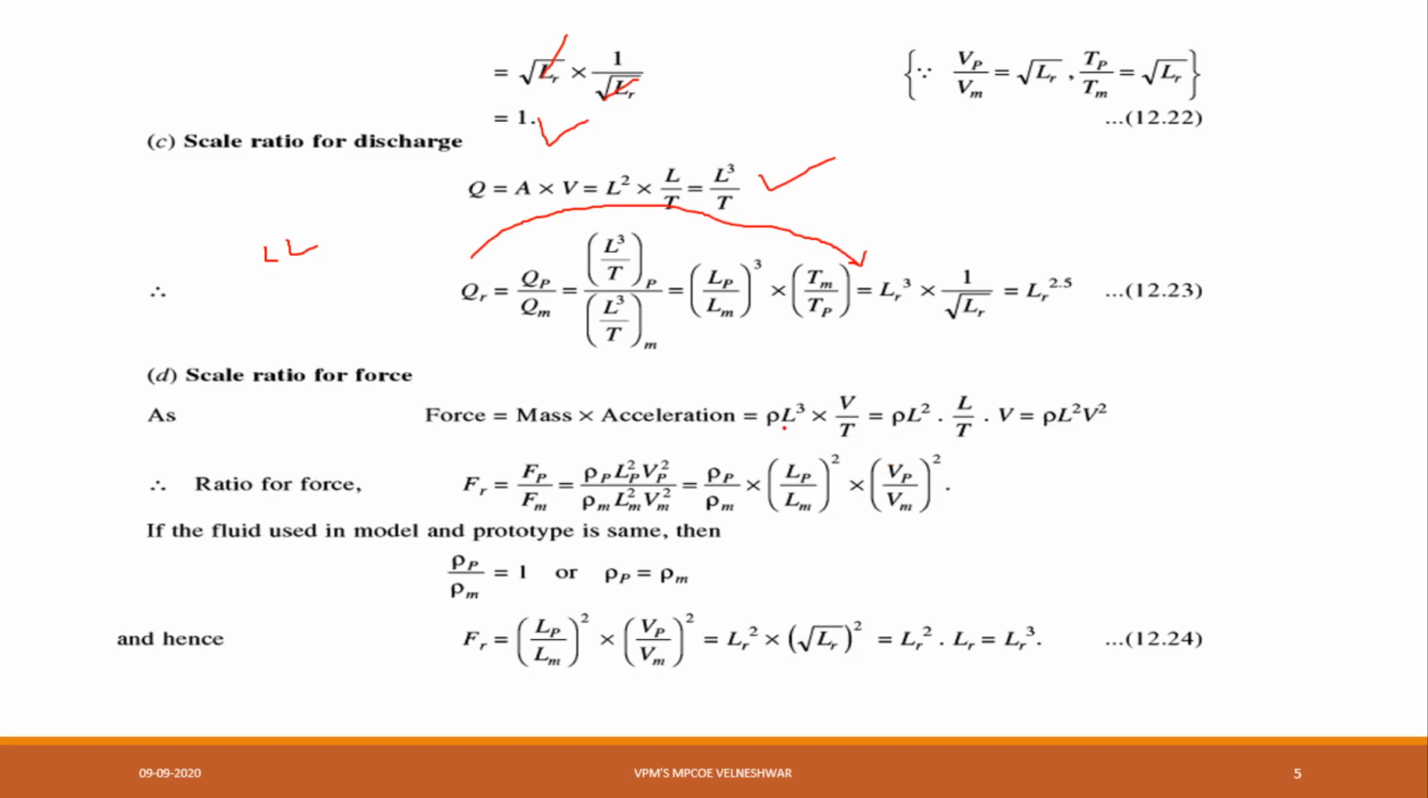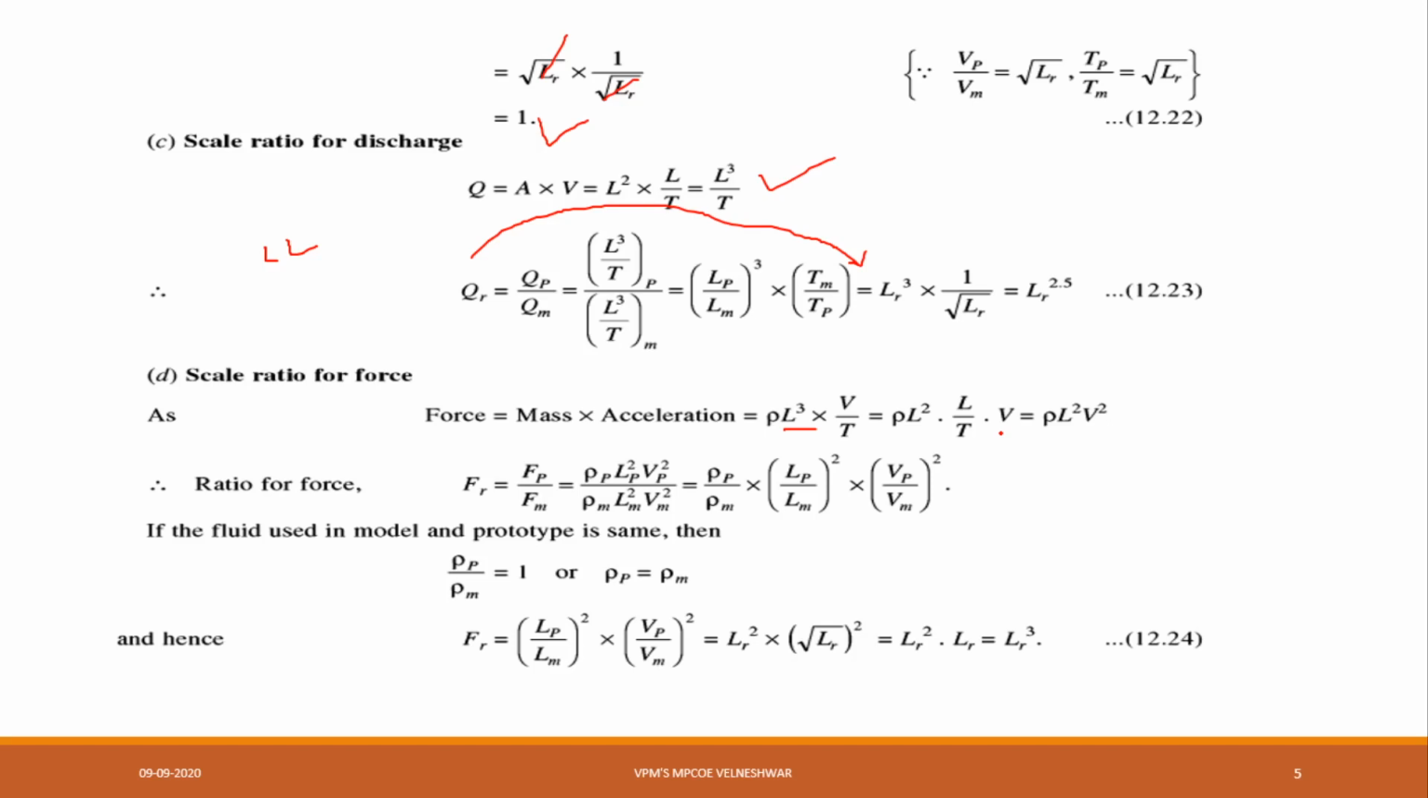Now here I am substituting this length cube value, rho into L square into length upon T into V. What is length upon T? Length upon T is nothing but velocity. So the final formula is rho L square V square. Again do it the same.